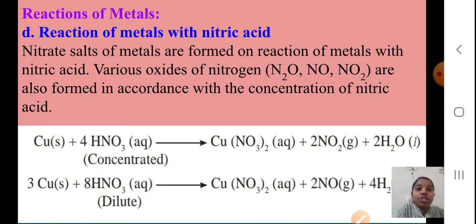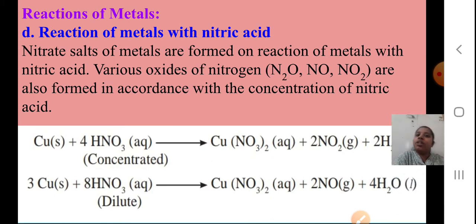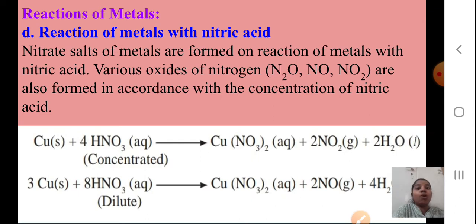You get the formation of Cu(NO3)2, the same nitrate salt, copper nitrate is formed, plus 2NO, that is gaseous, plus 4H2O. So in both reactions you get the formation of copper nitrate salt, which is our main compound. I hope you understood the reaction of metals with nitric acid. Here we took the metal copper.